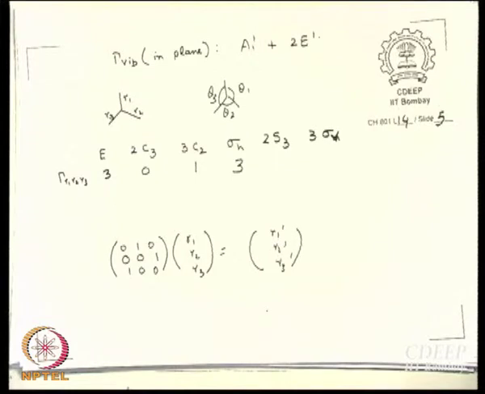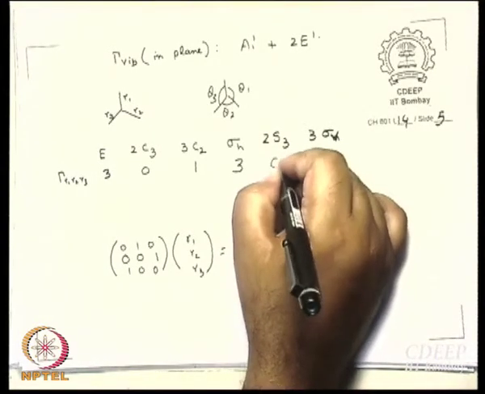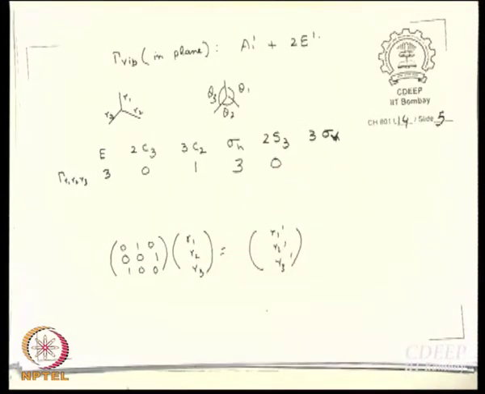3 S3. For S3 first of all you have to apply C3. The moment you apply C3, R1 goes to R2, R2 goes to R3, R3 goes to R1, and then when you reflect by sigma h there is no further change. So, once again they go off diagonal. So, the character of S3 is the same as the character of C3 here. So, 0. And what about sigma v? 1 once again without much ado.